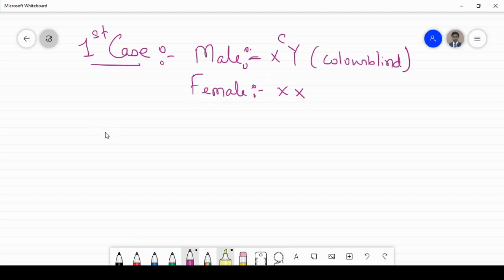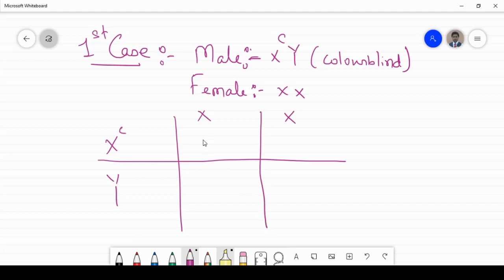So draw the Punnett square: X^C, Y and X, X. The offspring are X^C X, X^C X, XY, XY.